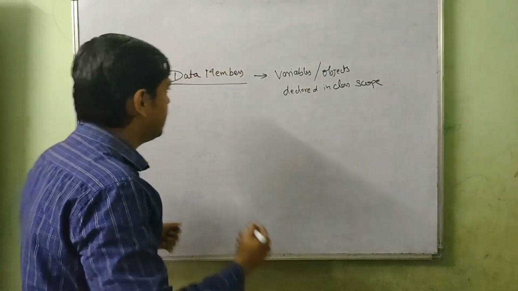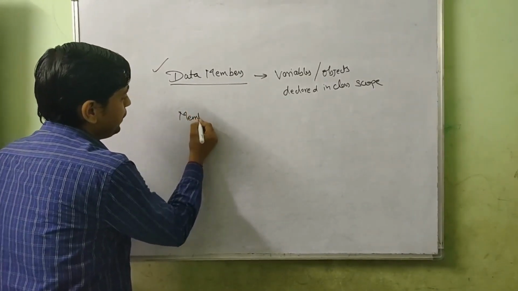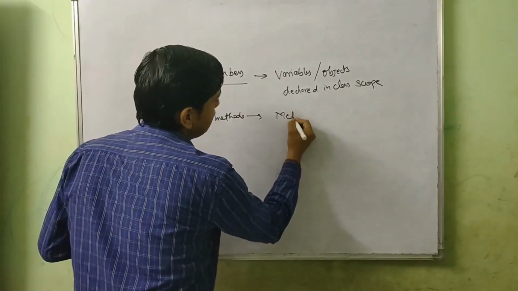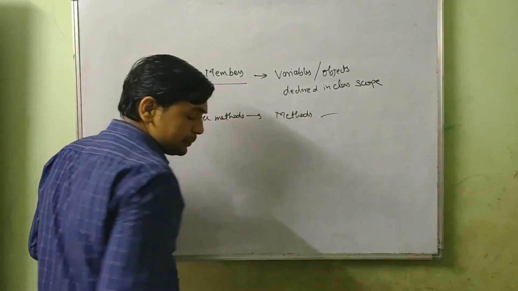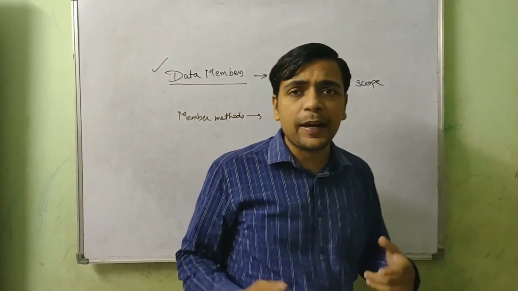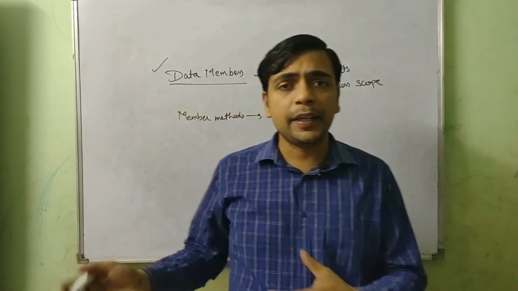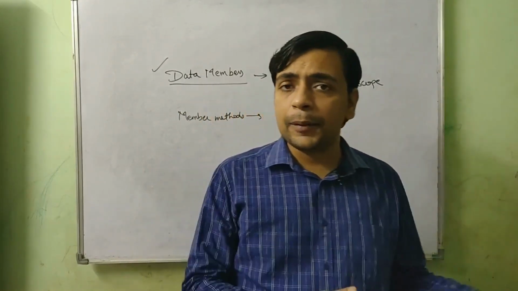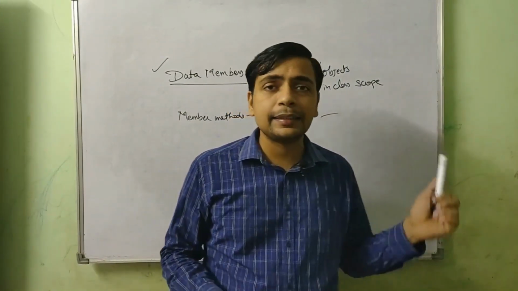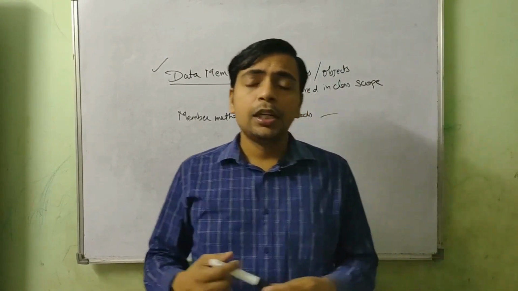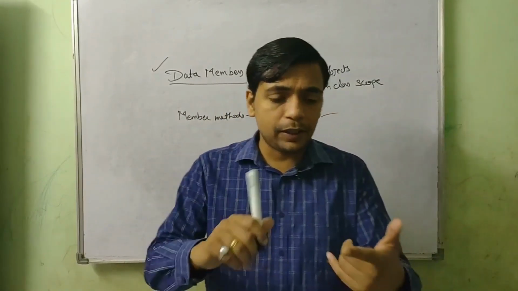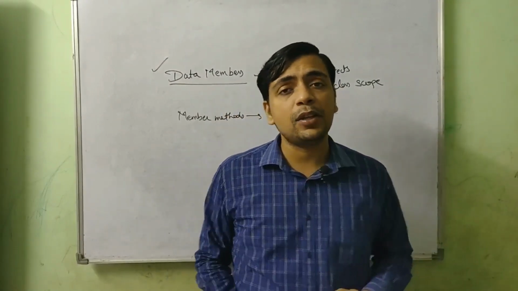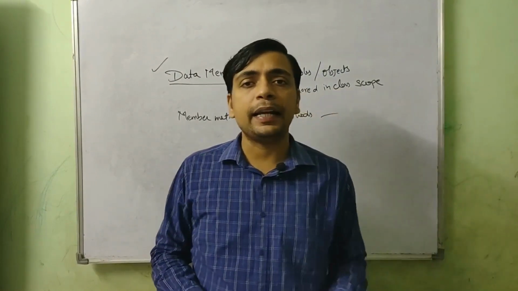What are member methods? Member methods are actually methods which are part of the class. With the help of methods we define behaviors, and with the help of variables or objects we define characteristics. So I hope you understood what attributes, which are also known as characteristics, and behavior of an object are. We have seen what a class is, what an object is, what attributes and behaviors of an object are, and how we define them inside a class.